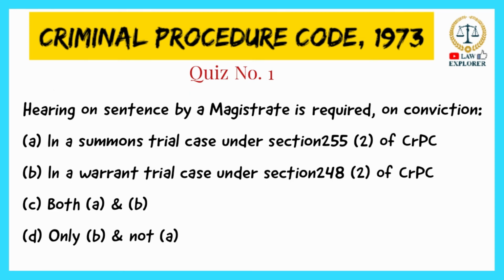Next question, hearing on sentence by magistrate is required on conviction. Option A, in a summons trial case under section 255 subsection 2 of CRPC. Option B, in a warrant trial case under section 248 subsection 2 of CRPC. Option C, both A and B. Option D, only B and not A. The right answer is option C, both A and B.